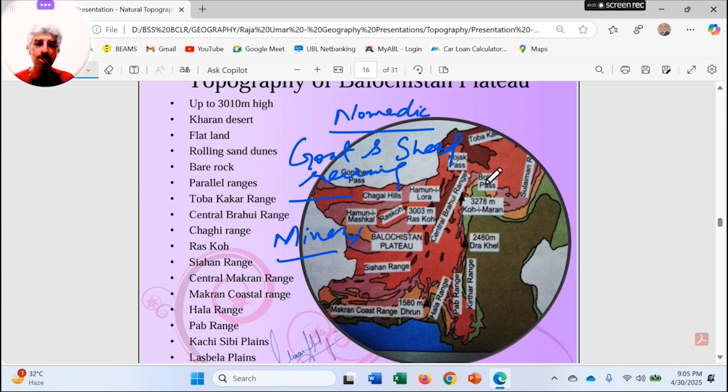For the same reason, the area is not very favorable for carrying out development, which is why the mineral resources are not being extracted and used in the economy of Pakistan.